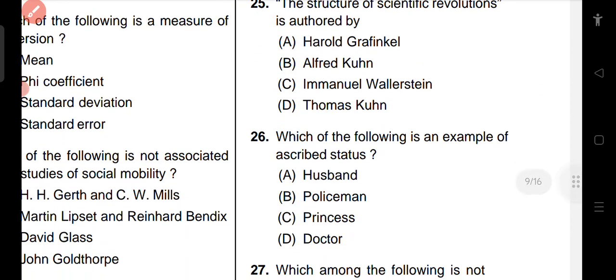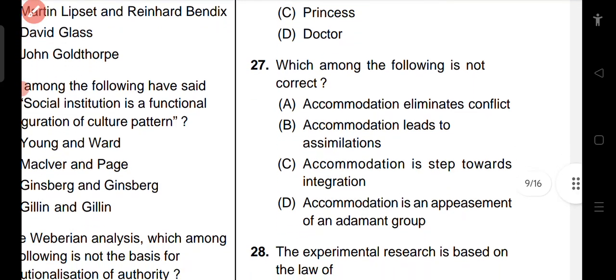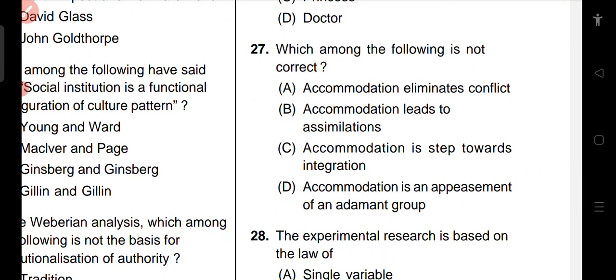Which of the following is an example of an ascribed status? Husband, policeman, princess, doctor. The right answer is princess. Princess is ascribed, others are achieved status. Which among the following is not correct? Accommodation eliminates conflict. No. Accommodation leads to assimilation. Yes. Accommodation is a step towards integration. Yes. Accommodation is appeasement of an adamant group. Yes. So here the question is asking which is not correct. We will go with option D.